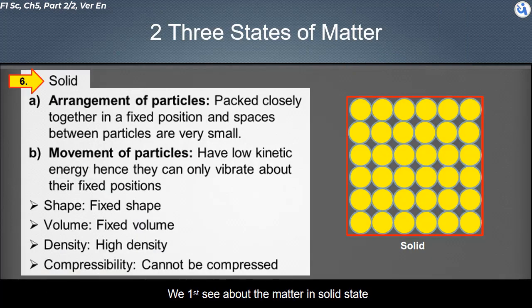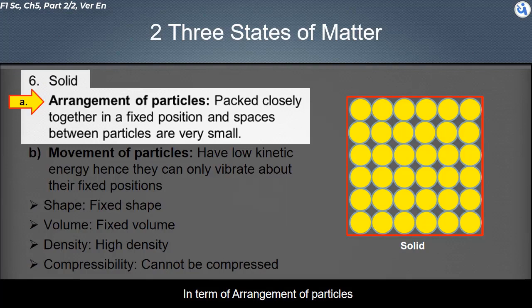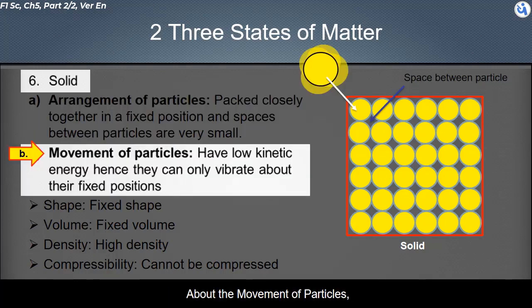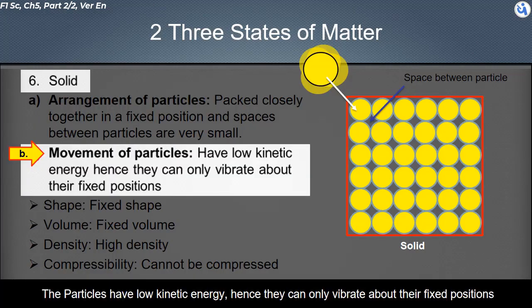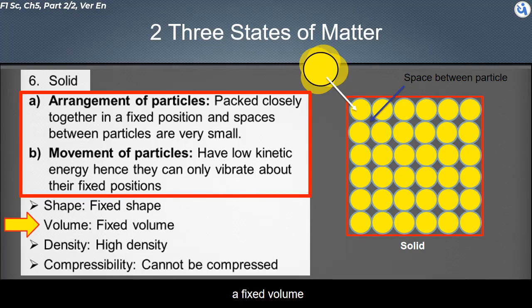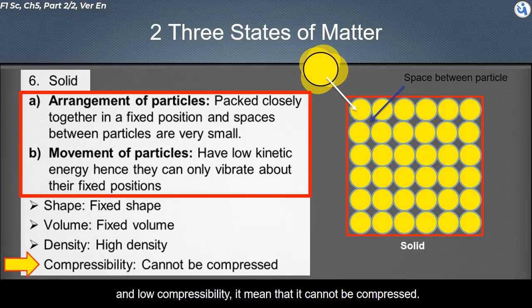We first look at matter in the solid state. In terms of arrangement of particles, the particles are packed closely together in fixed positions, and the spaces between particles are very small. Movement of particles: the particles have low kinetic energy, hence they can only vibrate about their fixed positions. This arrangement and movement of particles make matter in the solid state have a fixed shape, a fixed volume, high density, and low compressibility. It means that it cannot be compressed.